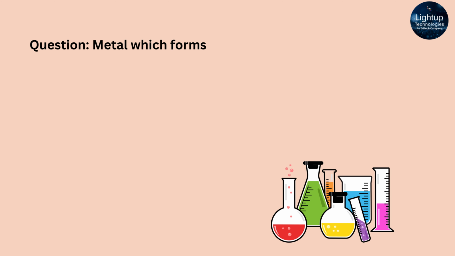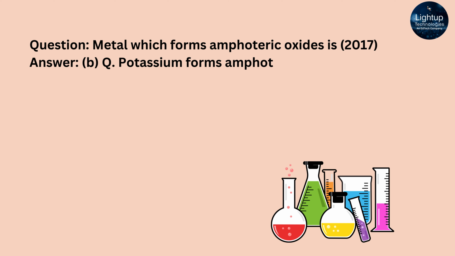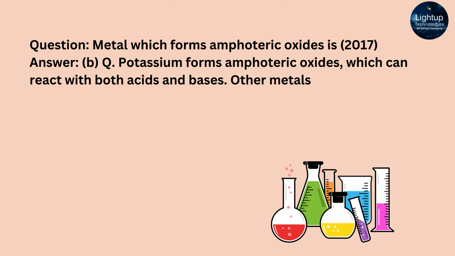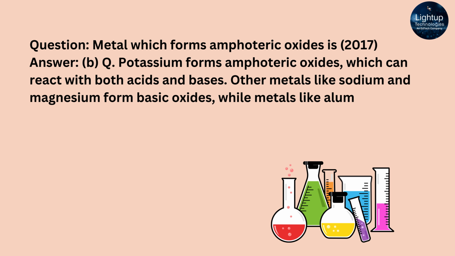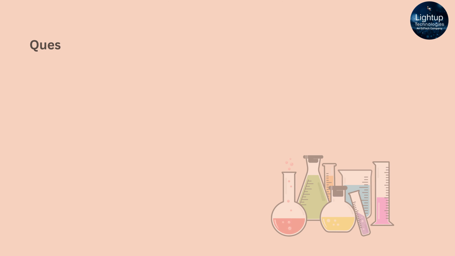Metal which forms amphoteric oxides is answer B. Q. Potassium forms amphoteric oxides, which can react with both acids and bases. Other metals like sodium and magnesium form basic oxides, while metals like aluminum form amphoteric oxides.